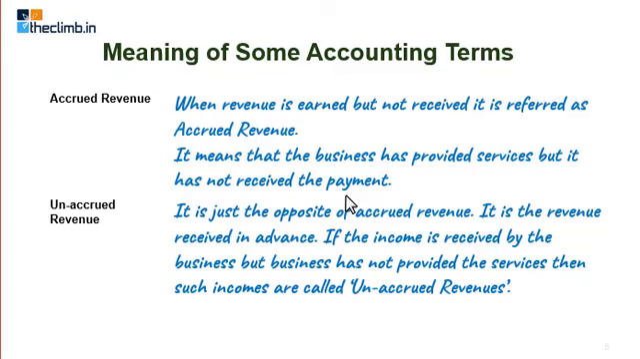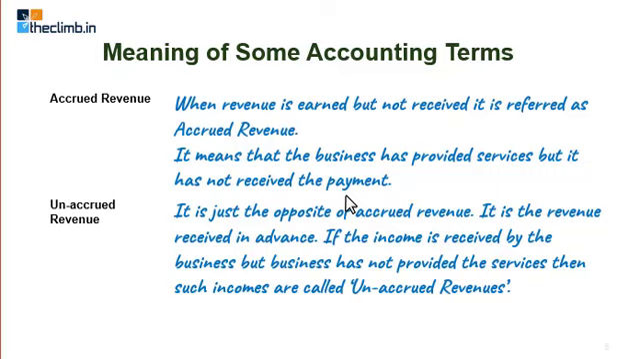You have provided the services. You have sold the goods. A doctor has treated the patient. The customer has taken the meal in the restaurant. You are already registered to some club or institution, but you have availed the services, you have taken the goods, but the payment has not been made. So that is accrued revenue.